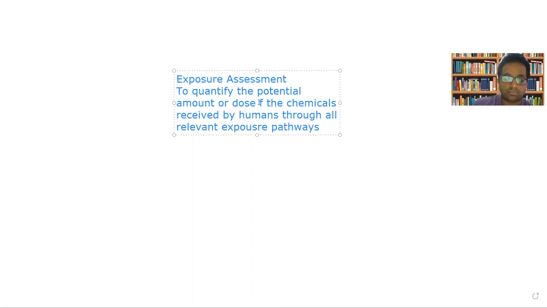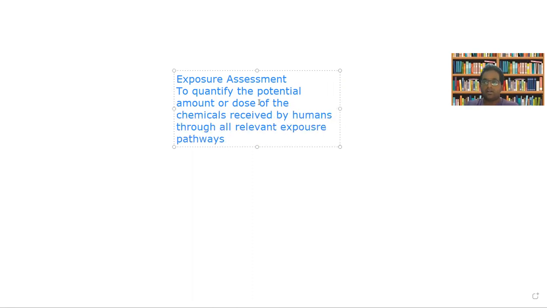Okay, so this is the definition. Exposure assessment means to quantify the potential amount or dose of the chemicals received by humans through all relevant exposure pathways.